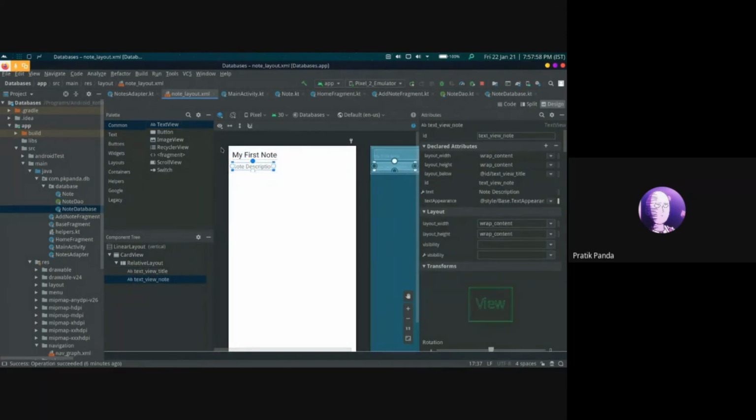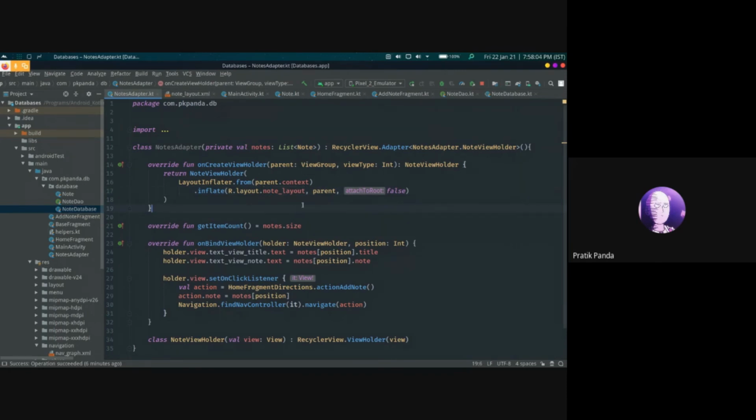These are set in a relative layout. The inflate takes three parameters. First is a layout, the second is a parent element, and the third is whether it needs to attach to the root. Here we have passed false.